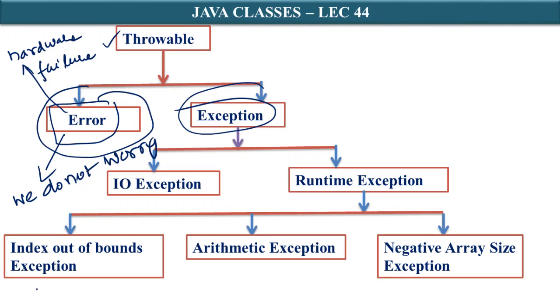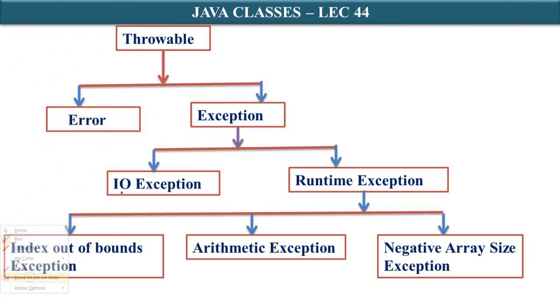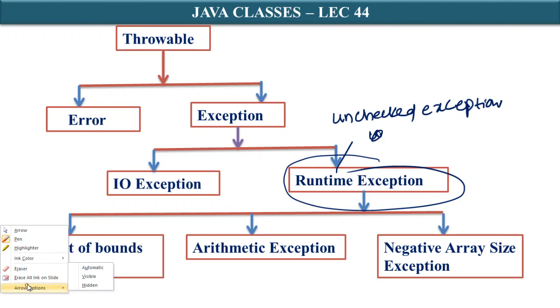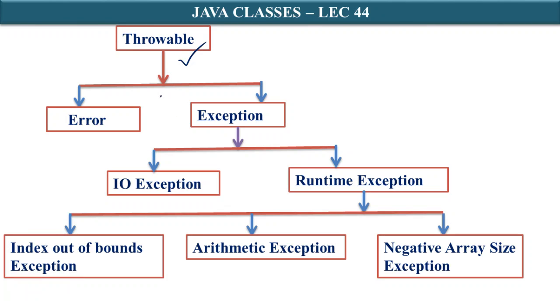Again, anyway, we were discussing this Exception. Let me say I have RuntimeException. Just see, this one is RuntimeException. I can even say unchecked exception. This is also known as a runtime or unchecked exception. Let me call it unchecked exceptions. All the exceptions are derived from the class Throwable. That's what we were saying, isn't it?